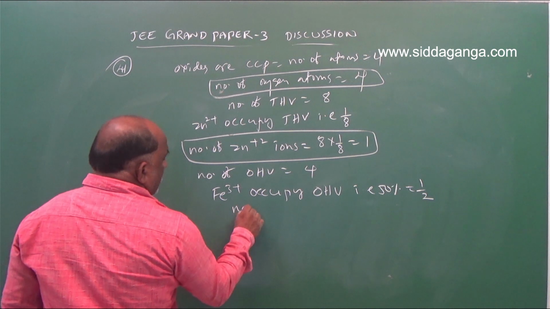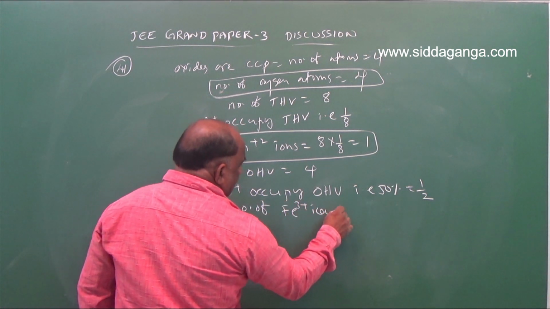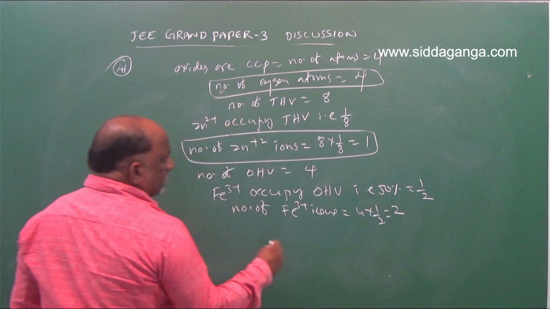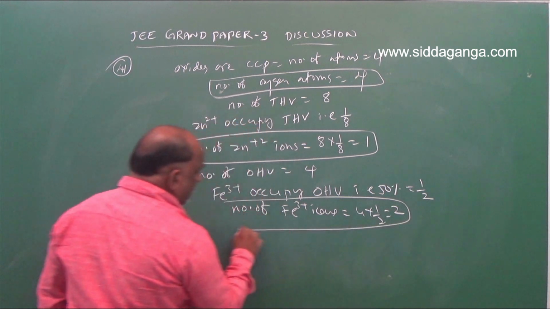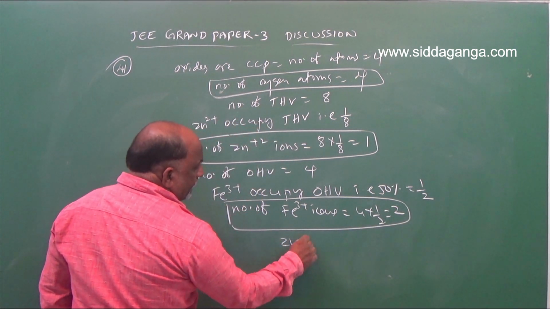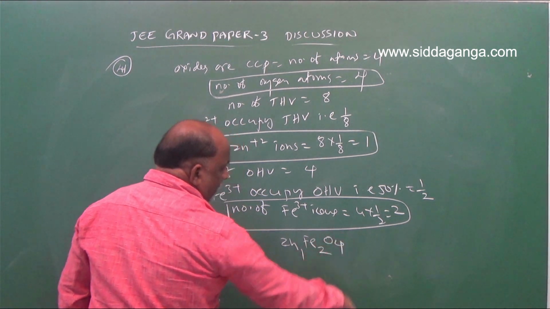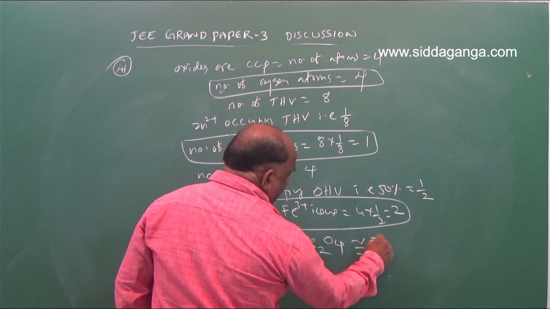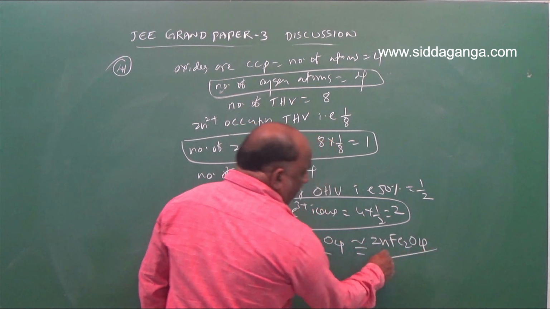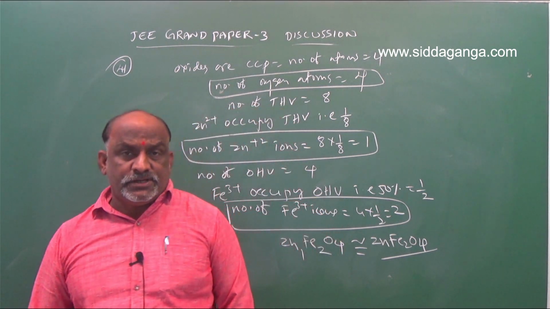So number of Fe3+ ions is equal to 4 into 1/2, which is equal to 2. So Zn 1, Fe 2, O4, that is ZnFe2O4. ZnFe2O4 is the right answer for the question.